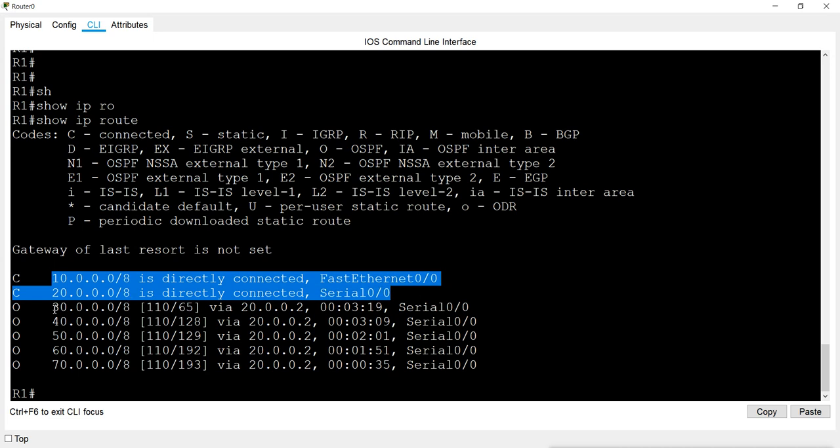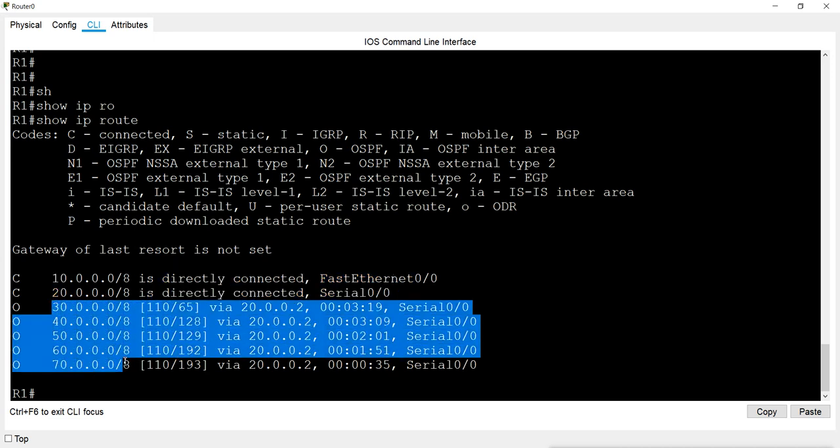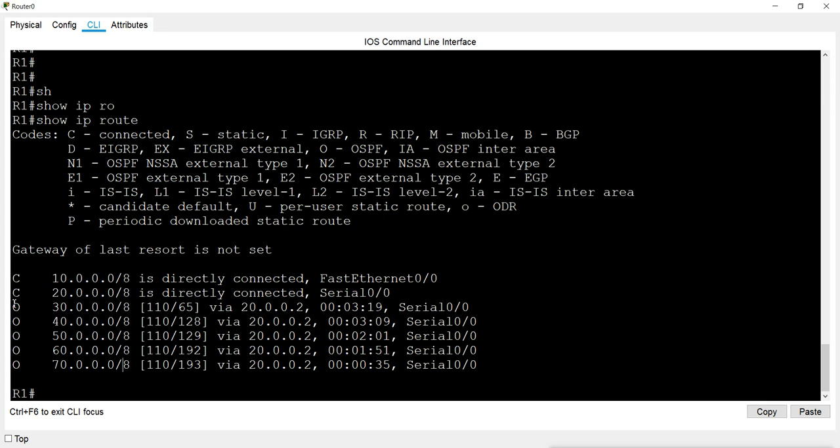Now it knows networks 30, 40, 50 and 60 by O, and O means OSPF. This is the administrative distance, which is 110. You can see all of these values are 110. Now these are the metric values, and based on the metric value it finds the shortest path.